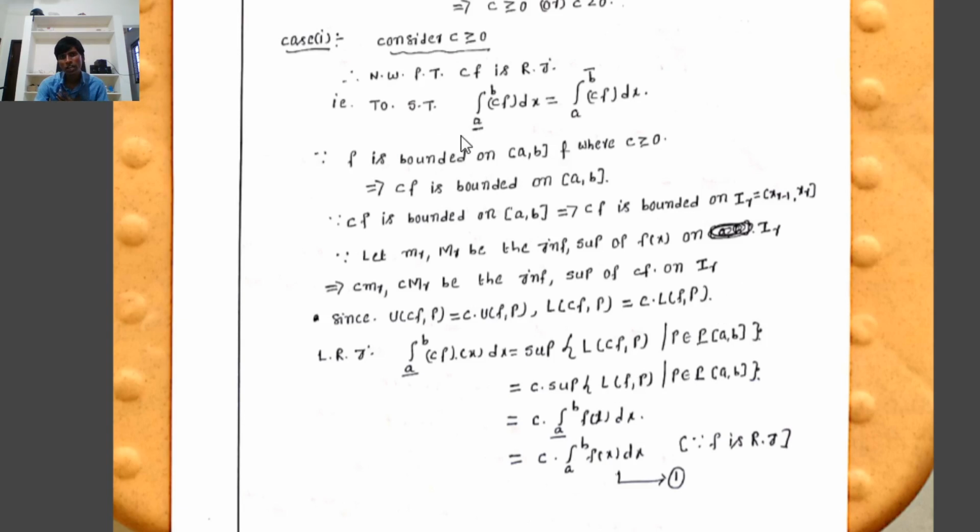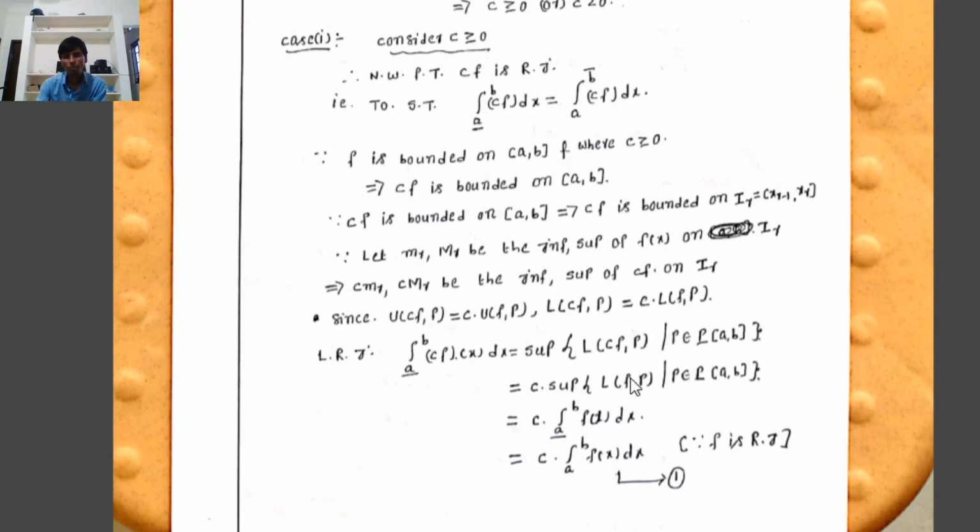We have to show that the lower Riemann integration equals the upper Riemann integration. First we consider the lower Riemann integration of the function cf. By definition, the lower integral from a to b of cf(x) dx equals the supremum of the set of all lower Riemann sums L(cf,P), P belongs to the set of partitions of the closed interval [a,b].